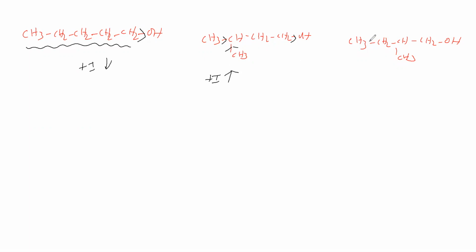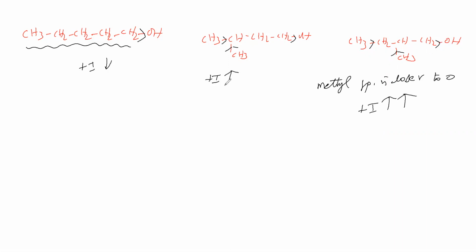Also this methyl group is closer to the oxygen of the OH group. Therefore, plus I effect is still more here.